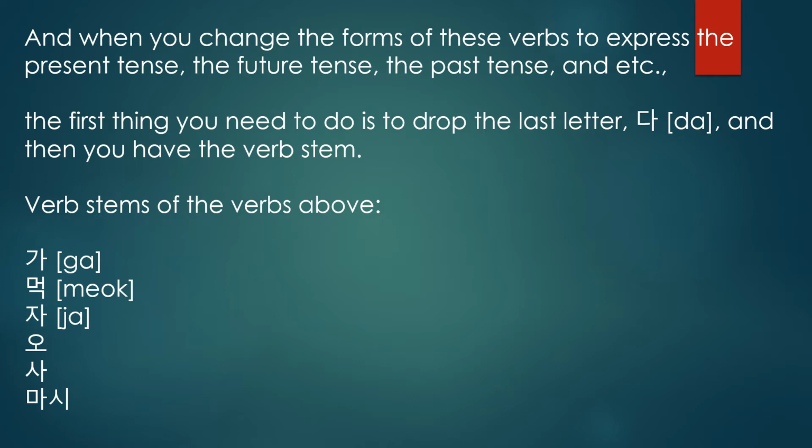Magda, mag is the verb stem. To sleep, jada, ja is the verb stem. Oda, o is the verb stem. Sada, sa is the verb stem. To drink, masida, masi is the verb stem. So before conjugating the verb in the present, past or future tense, you have to omit the da. The remaining is the verb stem.